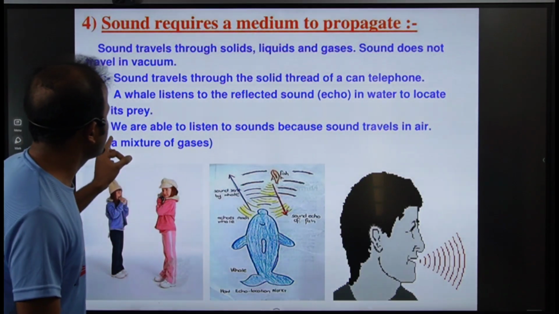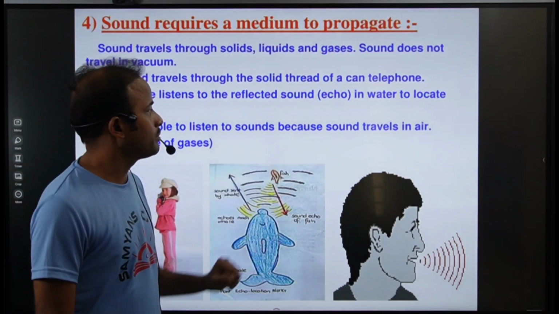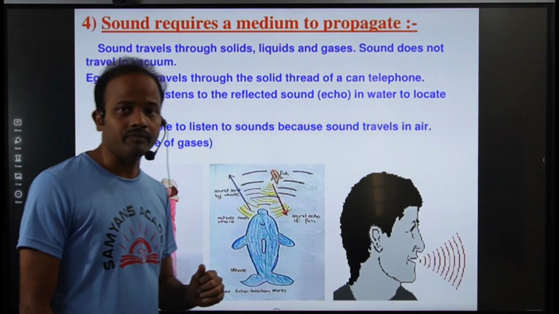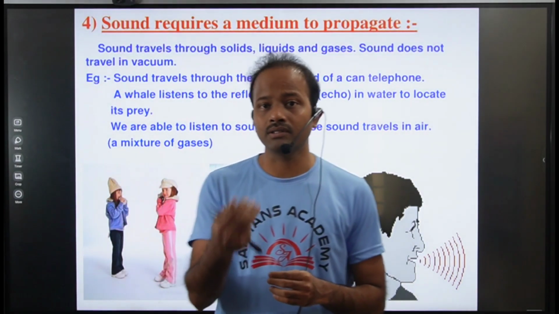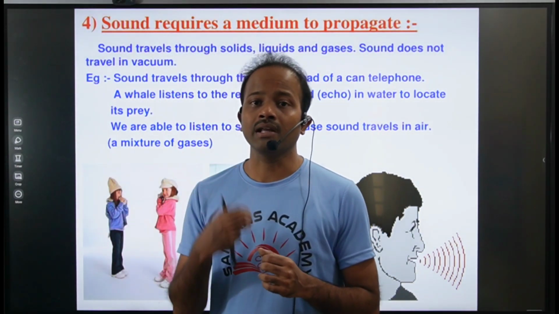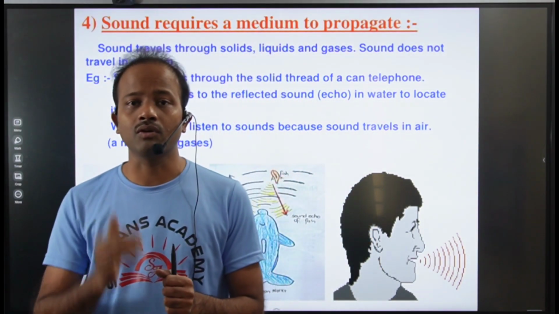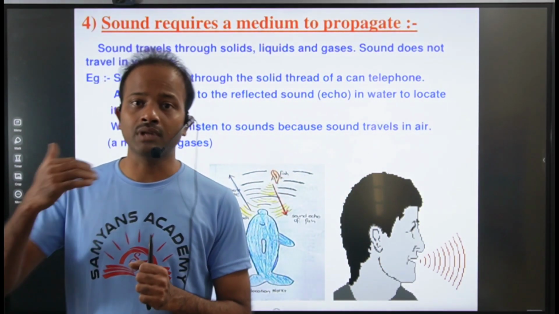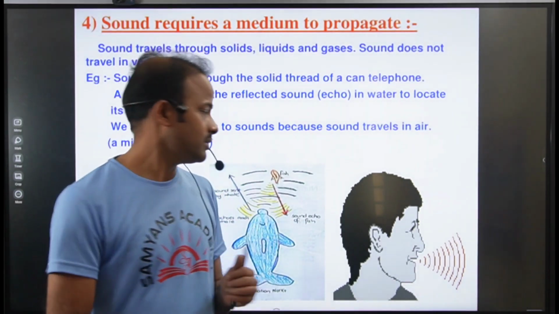Now you see, we are able to listen to sound because sound travels in the air. So I am speaking, now you are listening. Then how is that sound coming to your ear? Through air particles or the air medium. When air vibrates, the sound propagates through the air and reaches your ear.